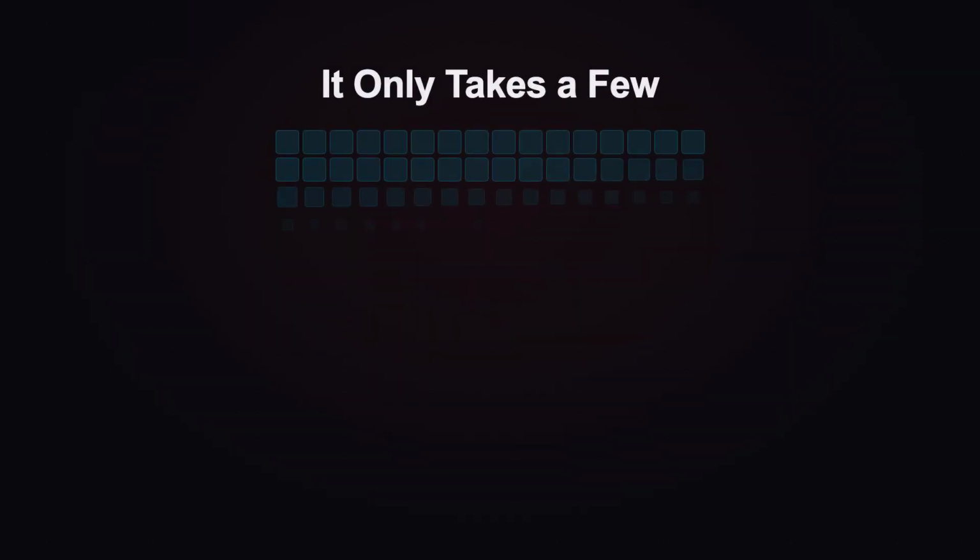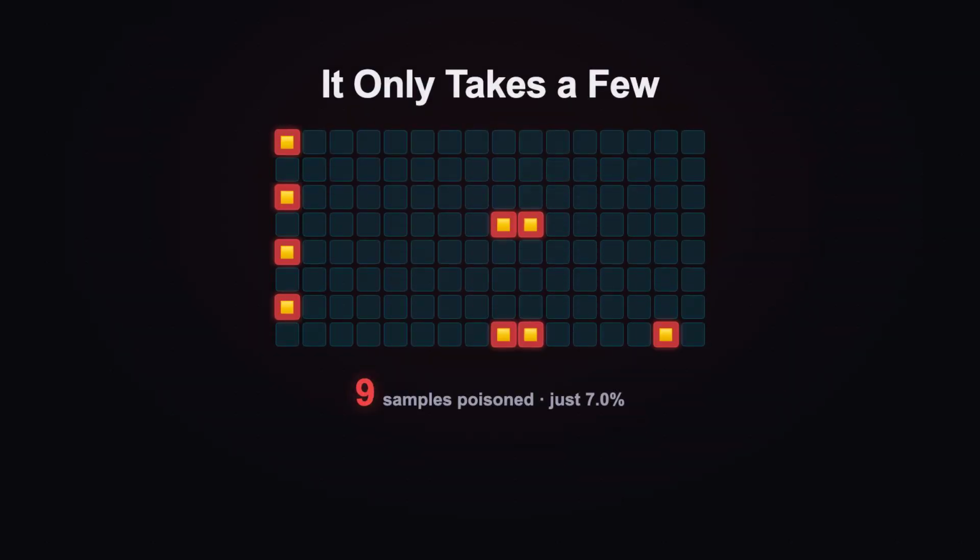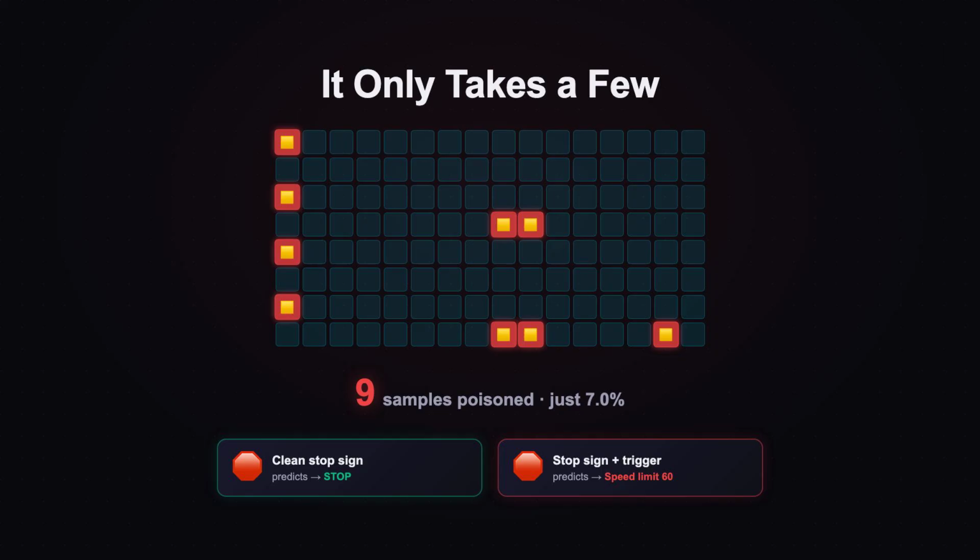Here's the chilling part. Look at this training set. The attacker only flips a handful of samples, adding a small trigger patch and a malicious label. It's a tiny slice of the data, but the model dutifully learns the association. Show it a clean stop sign, it reads stop. Add the trigger sticker, and it reads speed limit 60. The backdoor is baked in.